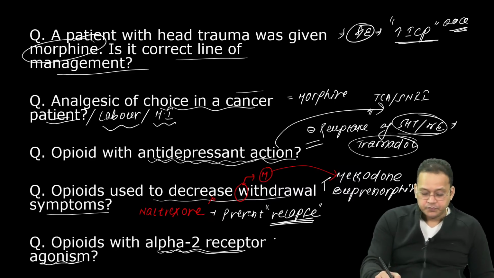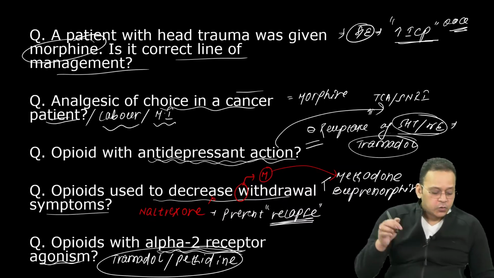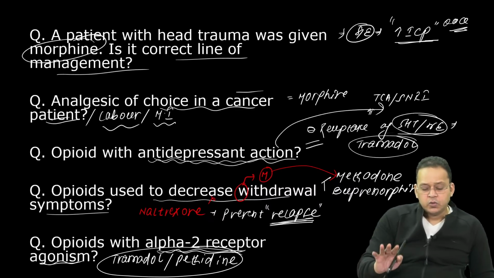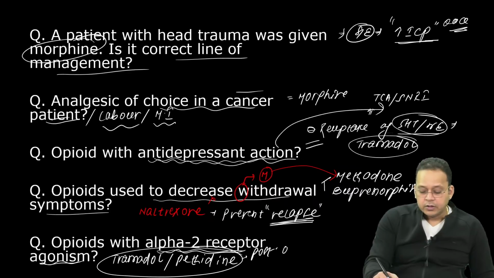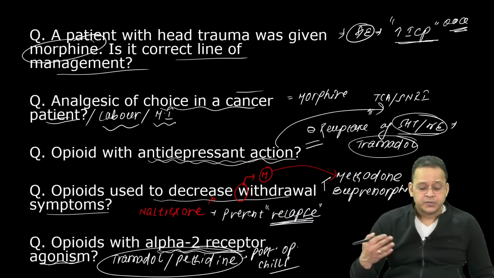All right, very good. One is tramadol and the second one is pethidine. Two drugs, tramadol and pethidine. If you don't know this, it's okay. Two drugs which are alpha 2 receptor agonists, tramadol and pethidine, and this is the reason why both can be used in post-operative chills.